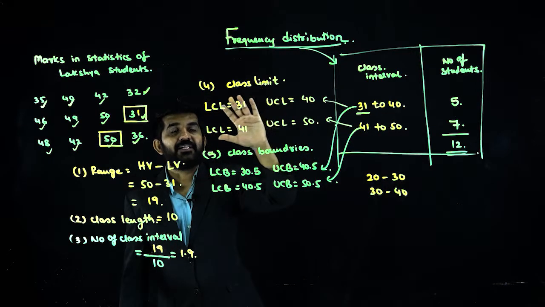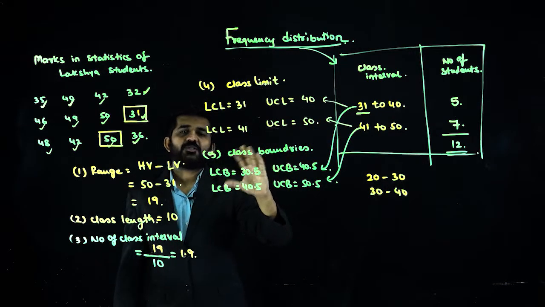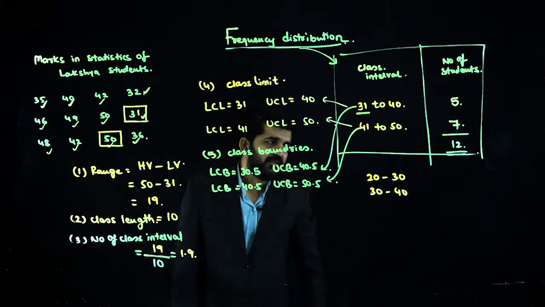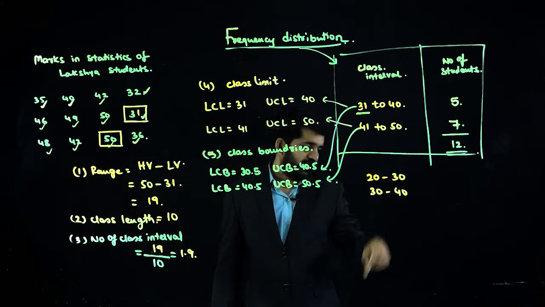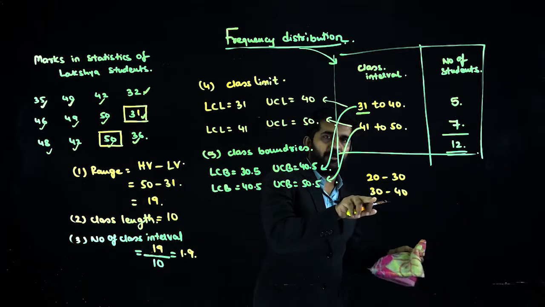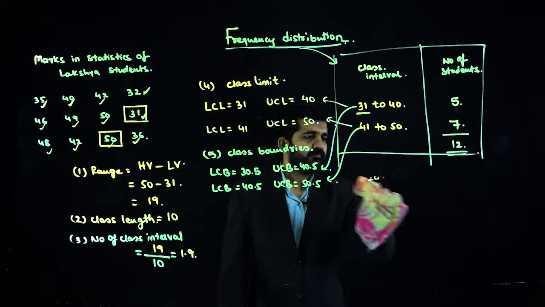Class limit and class boundary will absolutely be the same here. However, in the earlier data, their class limit is different, lower figure, higher figure. Class boundary is different, this and this. So in this data, class limit and class boundary will be the same. This type of data, where it is overlapping, 30 and 30. Is it all right?